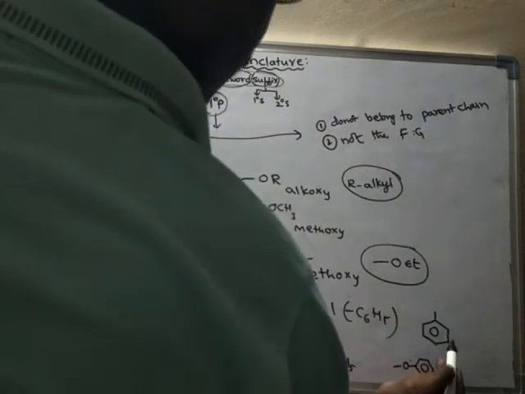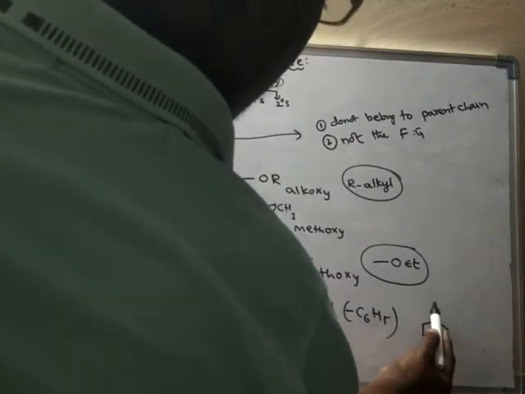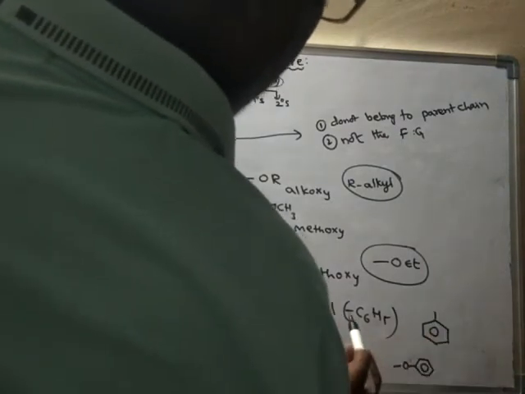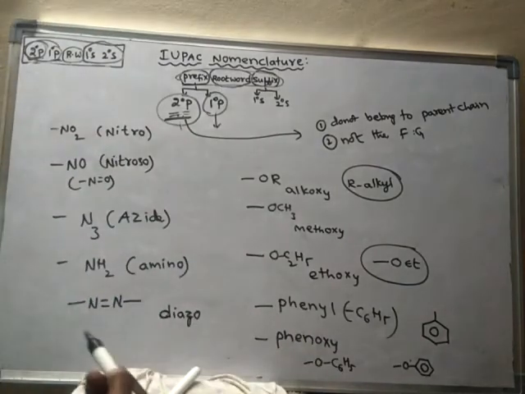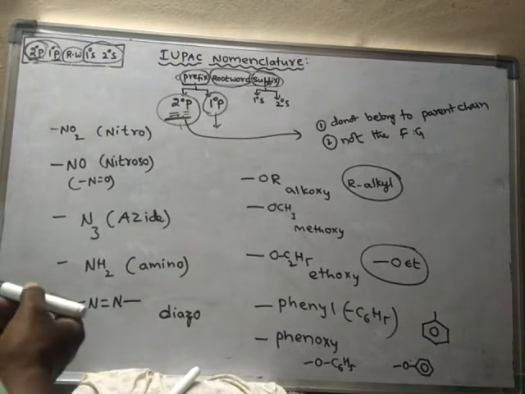And this is called phenyl, because this is C6H5. Actually there should be one hydrogen here. That hydrogen is removed. So if you remove one hydrogen from the benzene ring, then it is said to be phenyl group. Okay. So like this.